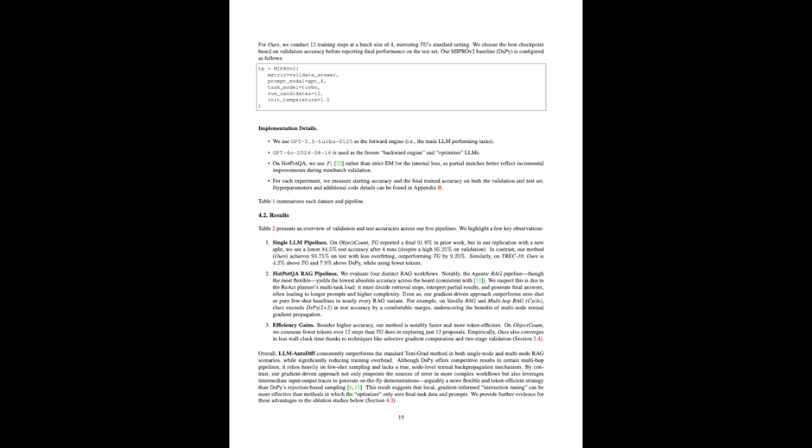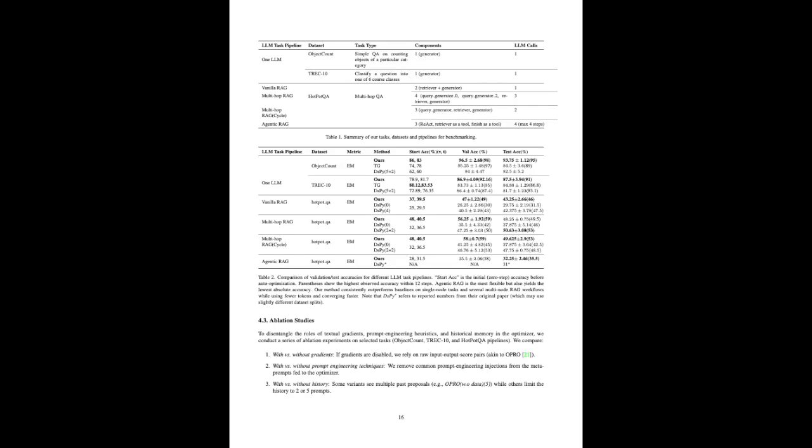Right. That's a relief. But I'm still curious, what does the workflow actually look like? If I were a developer building an application with LLM AutoDiff, what steps would I need to take? Let's imagine you're building that multi-hop retrieval system we talked about earlier. The first step would be to define your workflow in AdalFlow. You'd specify the different components like the LLMs, the retrievers, any data processing modules, and how they're all connected. It's like drawing that flow chart we discussed, but you're doing it in code. So it's about mapping out the steps involved in solving the problem.